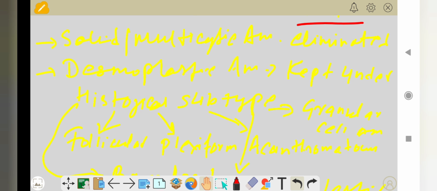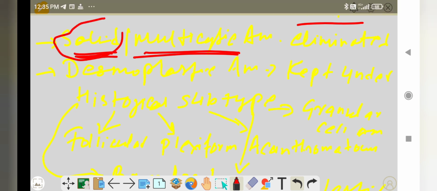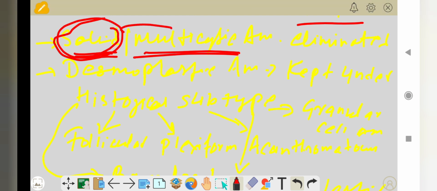Why were they eliminated? Because most of the conventional ameloblastoma shows a cystic degeneration, okay, with no biological differentiation. Because of that, they include only the unicystic. There is no polycystic. Meaning there is only unicystic ameloblastoma, or solid ameloblastoma that changes into the multicystic or unicystic ameloblastoma. So there is only one type of ameloblastoma that changes into the multicystic or unicystic.